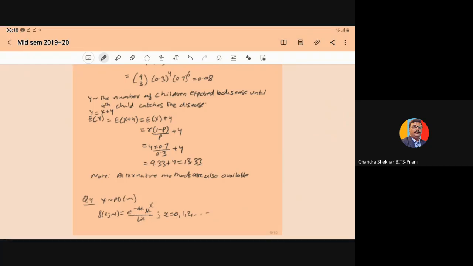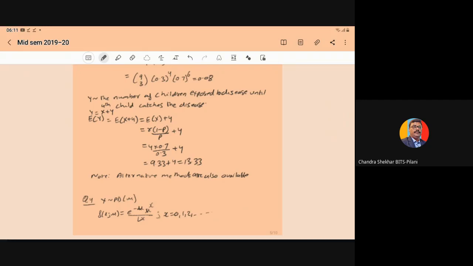Now you have to compute the expectation of Y. So E of Y is equal to E of X plus 4, and expectation follows the linear property, so it can be written as E of X plus 4. And for the negative binomial, we know that E of X is r into (1 minus p) upon p.